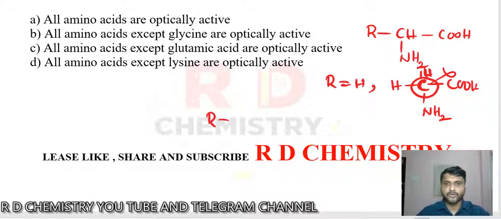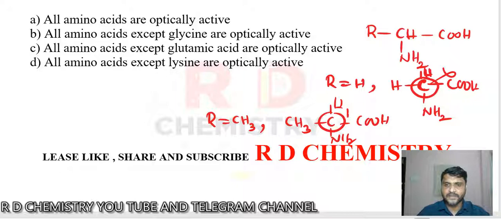Now if I write R is equal to CH3, after glycine comes alanine. Alanine is CH3, CH, then NH2, then COOH. So this carbon atom is an asymmetric carbon atom, a chiral carbon, because it is attached to four different groups. Remember, glycine is the only amino acid which is optically inactive and does not contain a chiral carbon atom. All the rest of the amino acids are optically active. Therefore, the answer is option number B. All amino acids except glycine are optically active. Glycine is optically inactive.